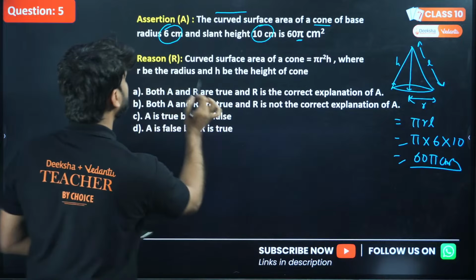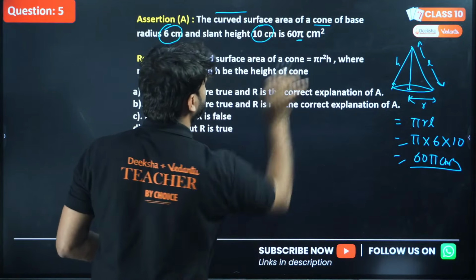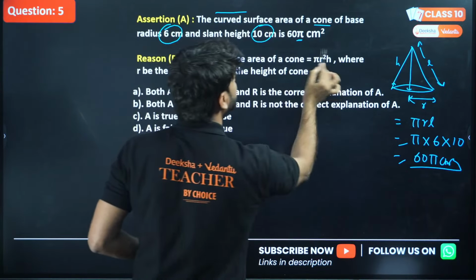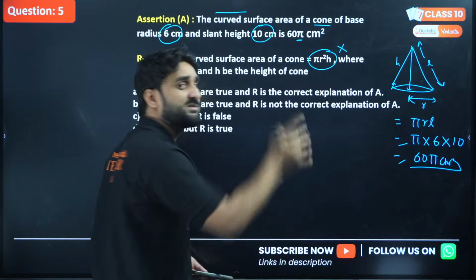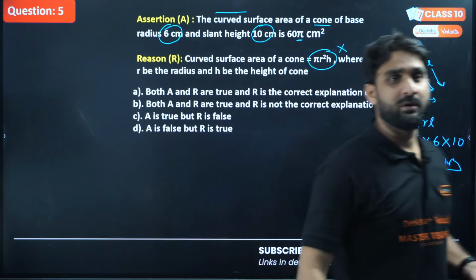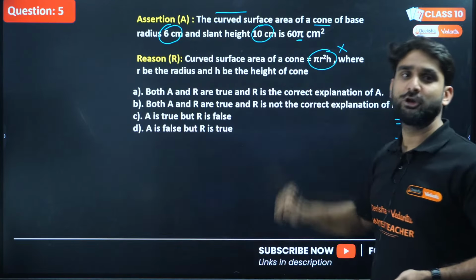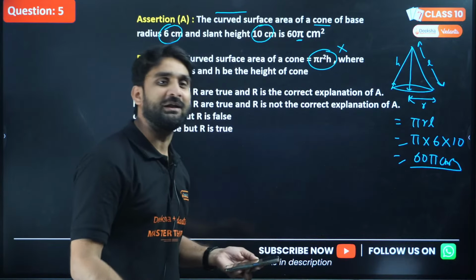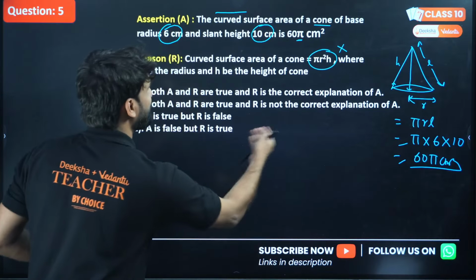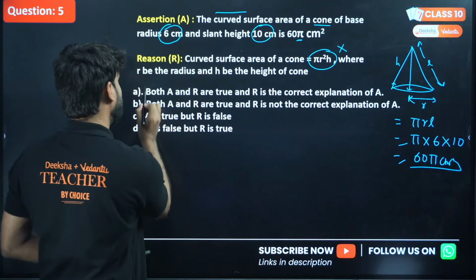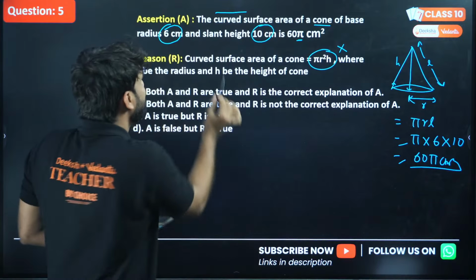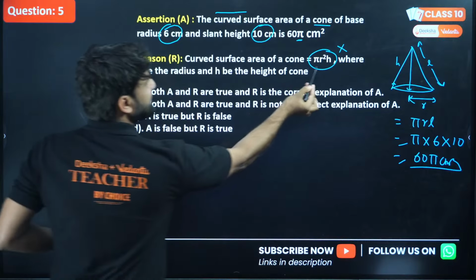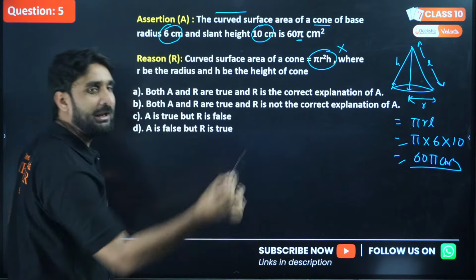Now come to the reason: the curved surface area of a cone is pi r square h. We are talking about curved surface, and for the curved surface area of a cone, taking pi r square h is wrong. This is not the curved surface area of a cone. This is the volume of a cylinder, you all know pi r square h. So the reason is absolutely incorrect. So we should not go for the correct explanation options. A and B are not possible, because the reason is completely wrong, as this is the formula to calculate the volume of a cylinder.